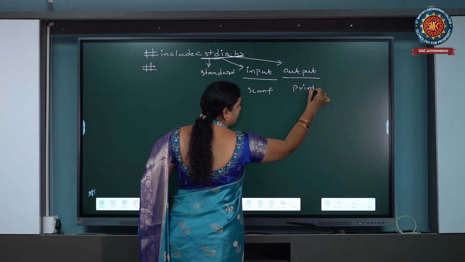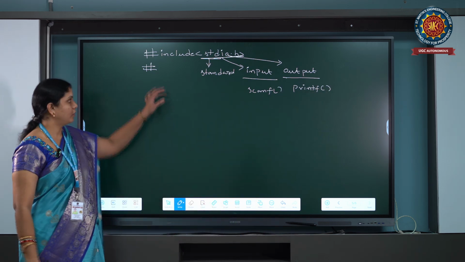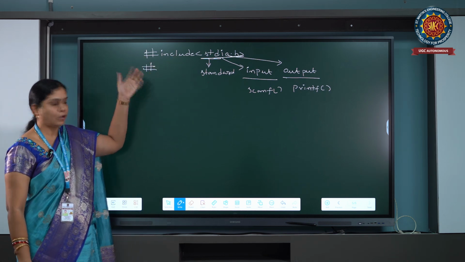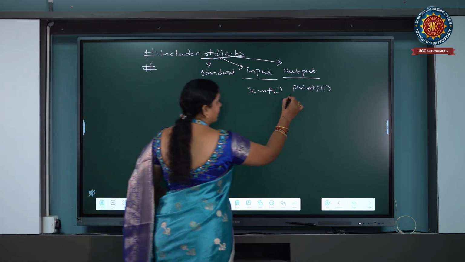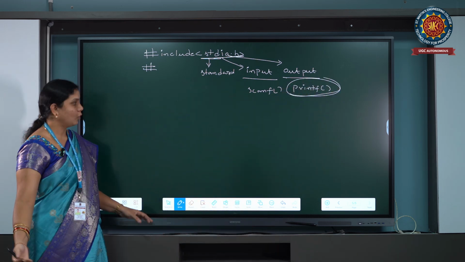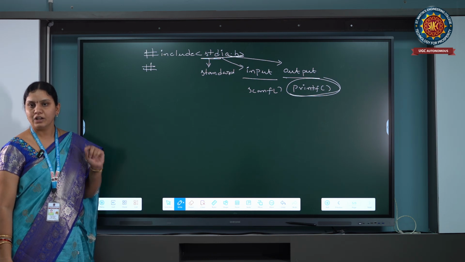At least one printf we are going to use in our C program, so every C program must contain the stdio.h header file. Even to print a simple text message we have to use at least one printf.